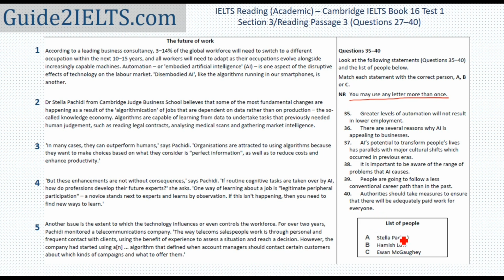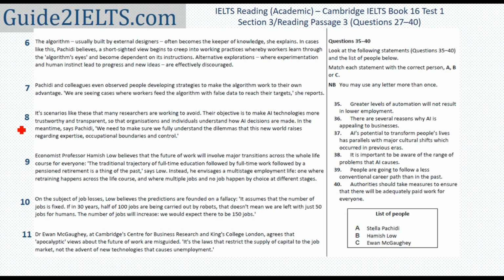This is one of the question types where I do like to glance at the given statements before I start looking for answers. I do know already that Stella Pashidi is mentioned first in the 2nd paragraph and then repeatedly till the 8th paragraph. 9th and 10th paragraph are for Hamish Lowe, and 11th paragraph onwards we have Evan McGoy. I'll try to look for answers of B and C before I go to A because there is a lot more content of Stella Pashidi. Let's start going through the questions now.